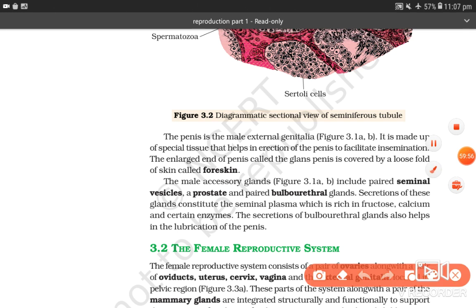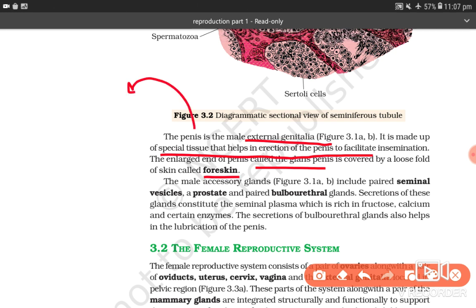So as I told you, penis, male external genitalia, is made up of special tissues that help in erection of penis to facilitate insemination. Enlarged end is called glans penis, covered by foreskin, and yes, it is the organ of copulation.